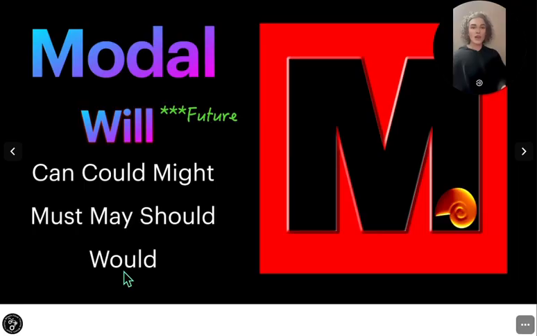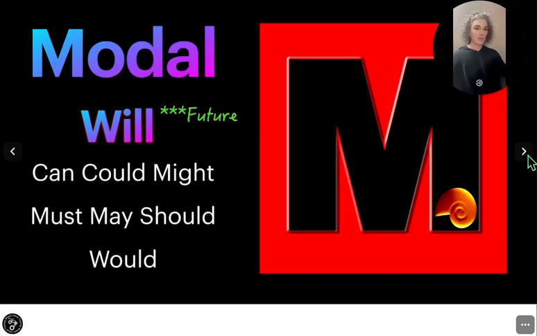And would is often used with the word if, a desire to do something connected with possibility. There are some others, and of course you can look those up and study those. They all pretty much function the same way. So let's continue on our path with this icon M, which means mode, modal, function.